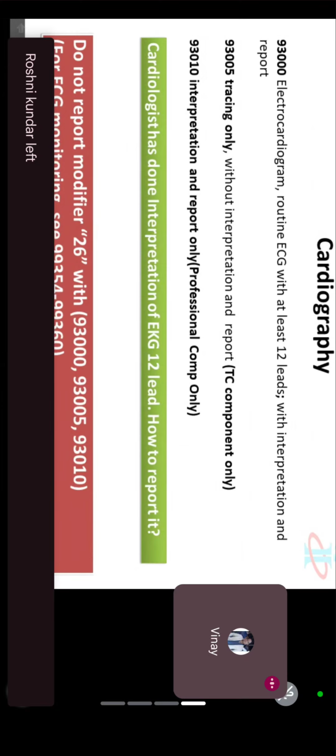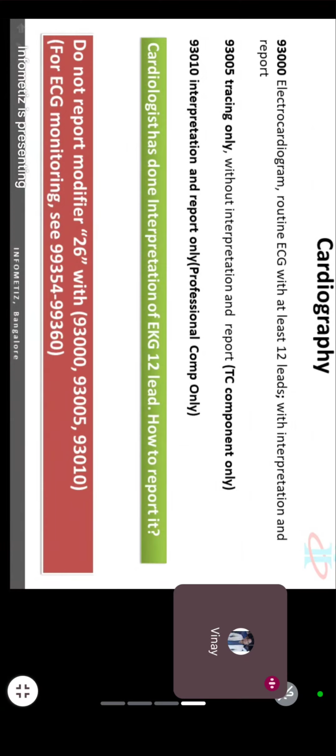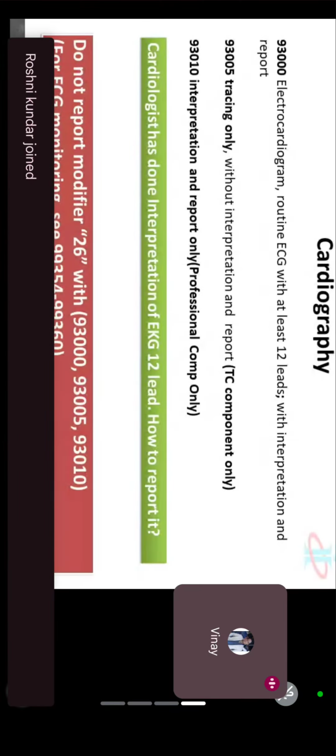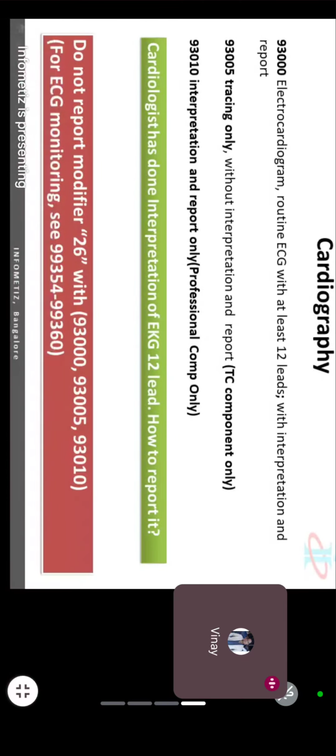It's a very easy procedure. You can also do it by watching one time. So the technician will perform this one, and the doctor will read the report. That's all. The doctor's job is to read the report and interpret it, whether it's atrial fibrillation or atrial flutter.